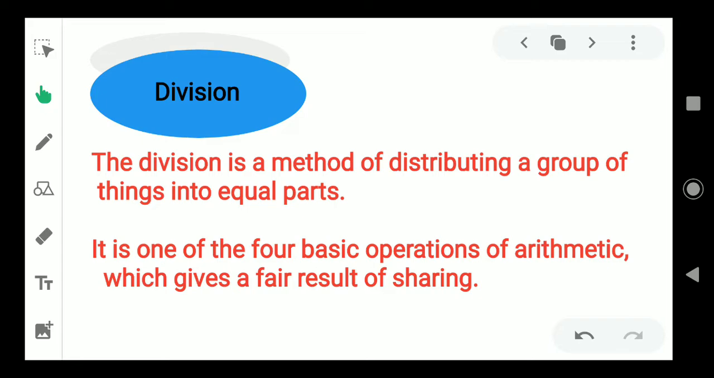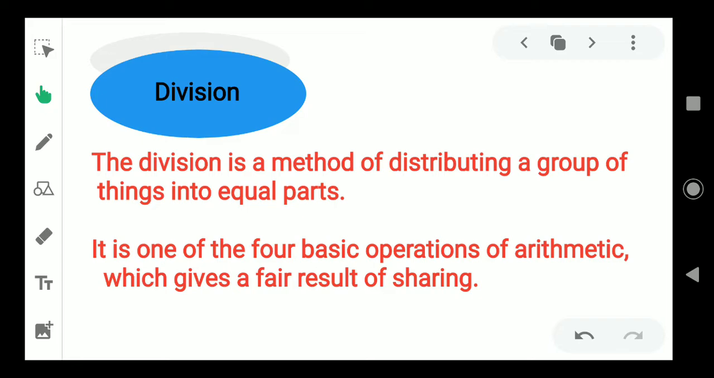It is one of the 4 basic operations of arithmetic which gives a fair result of sharing. Division means a better sharing among the given number of people. Simply, in simple terms, we can define division as sharing. Sharing of some items, sharing of people, whatever it be, just sharing of things. Division is one of the 4 basic mathematical operations.